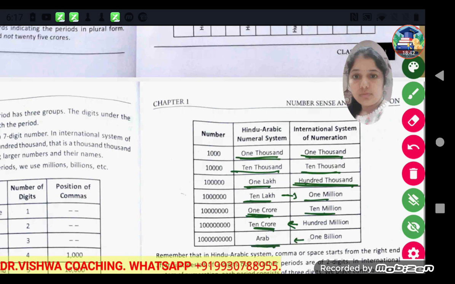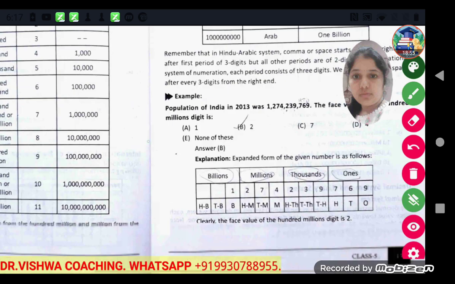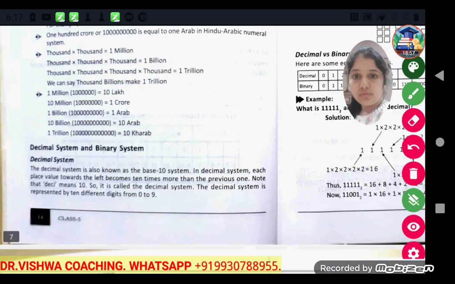So 10 arab is equal to 10 billion, something like that. So you must know this comparison, because we have to convert numbers from one system to another. Okay, so revise the chart so that you can understand the concept better.